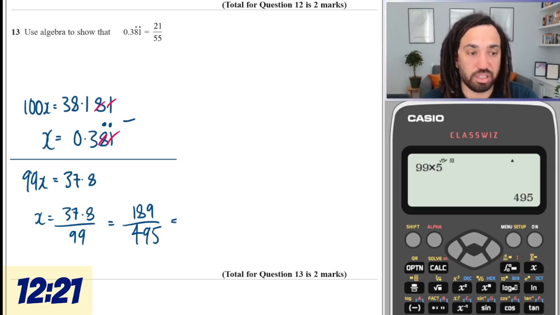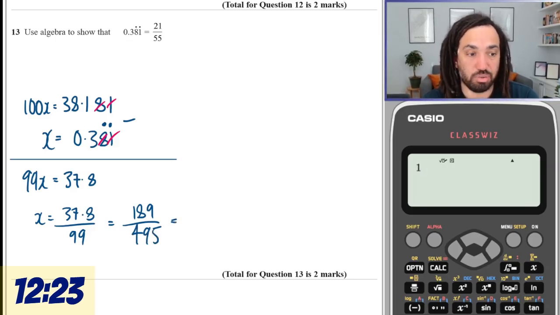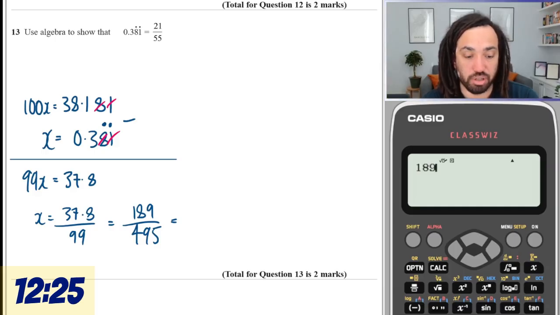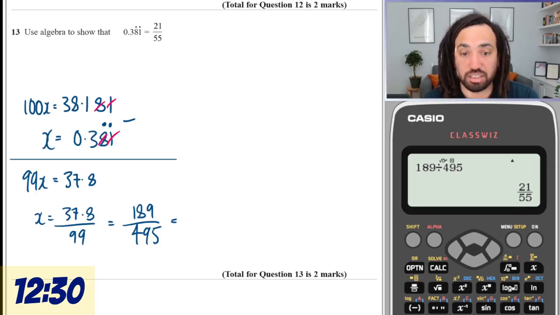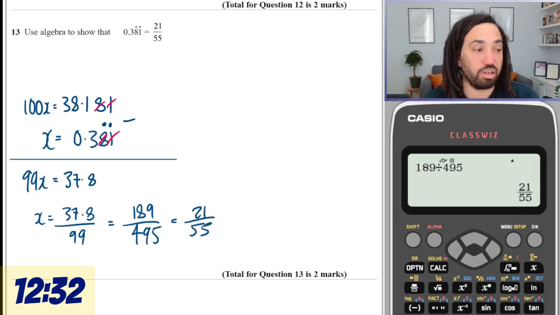And then I guess we could just go to the calculator. So 189, I don't think you need to show, divided by 495, and that does equal 21 over 55, so we've got that right.